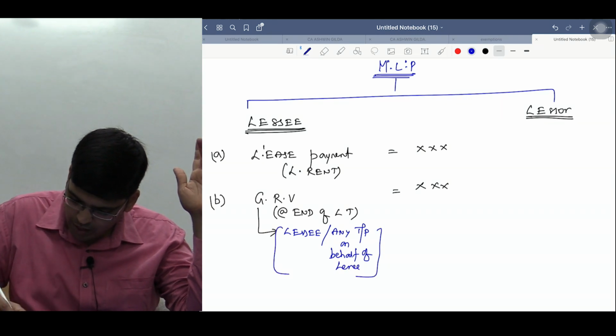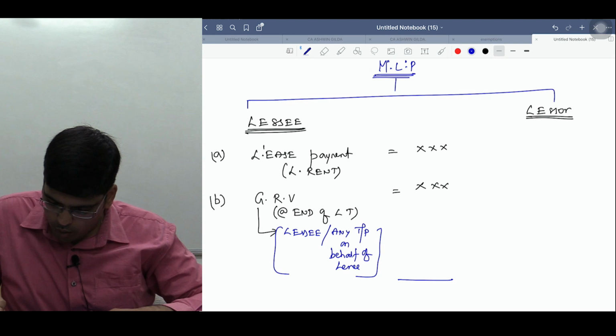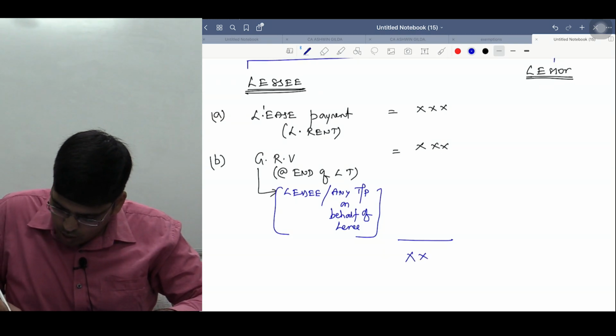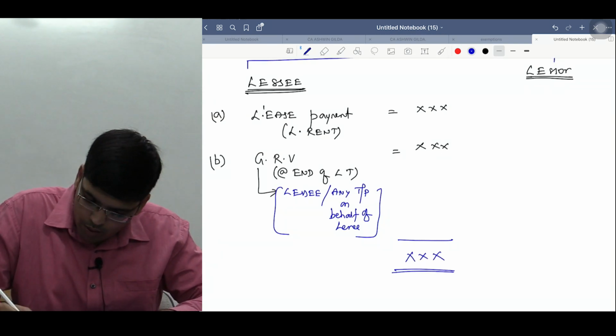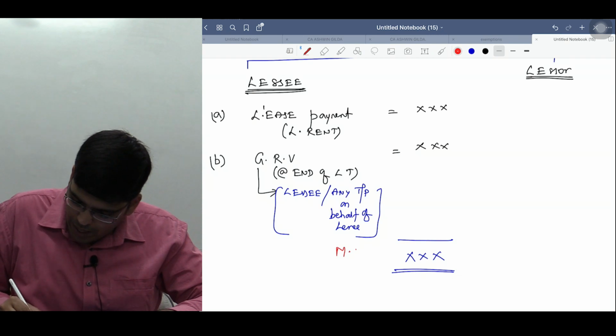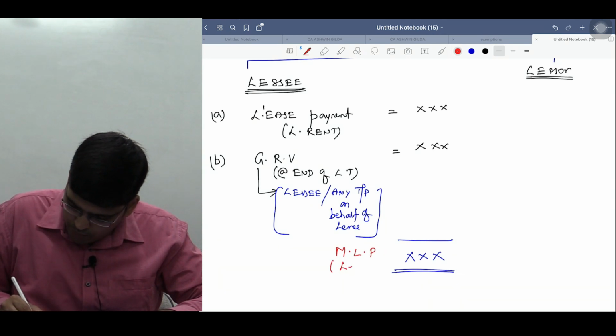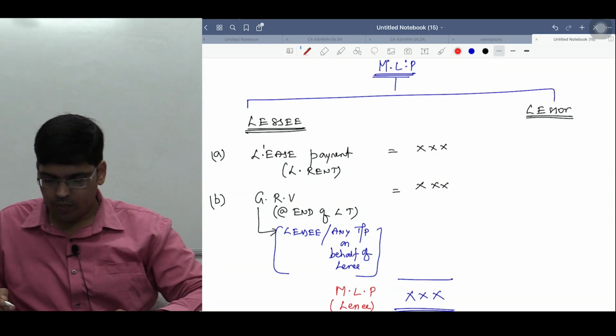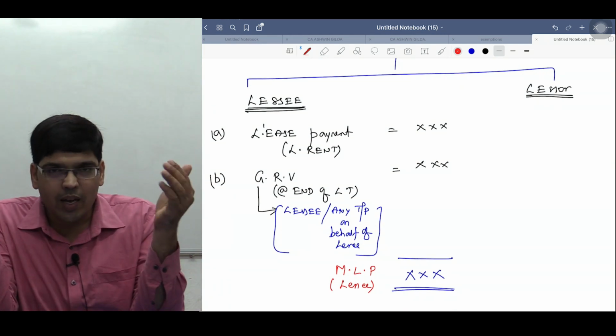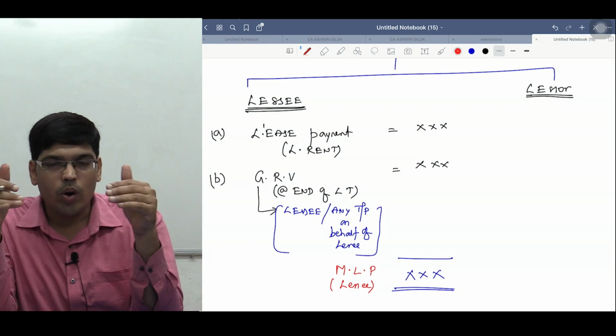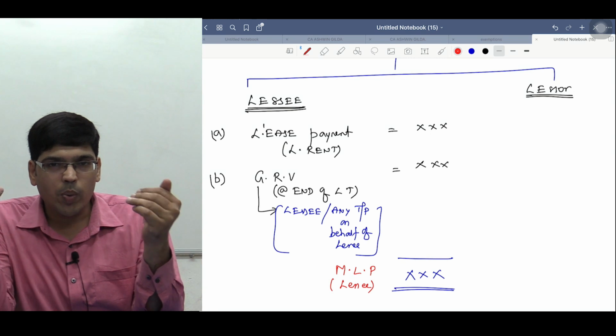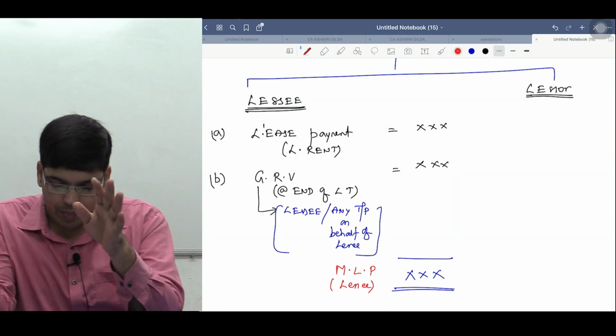Anyone can give the guarantee. So if you make a total of these two, this is called MLP from lessee perspective. Whatever payments he will make under the lease contract, those payments are called minimum lease payments.